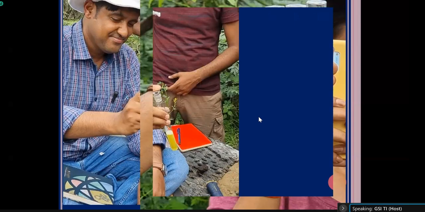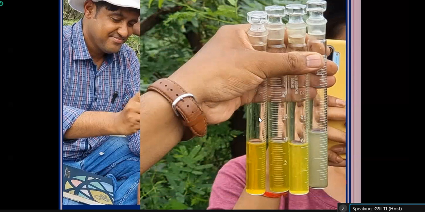Now see, I have shown you 4 test tubes. In the extreme right test tube, there is no P2O5 content. In this one maybe 1% is there, in this test tube also 1.2 or 1.1% is there, and in this test tube also 1.2 or 1% is there. So there is not much variation because the intensity of yellow color does not differ from each other. So this is a very simple test we generally carry out in the field while we do phosphorus exploration.